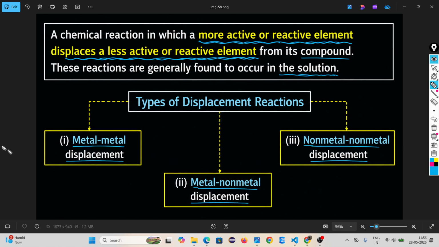So it may be metal-metal displacement, metal non-metal displacement, or non-metal non-metal displacement. It is of three types, but this is not on the syllabus, so we have to learn metal-metal and metal non-metal.